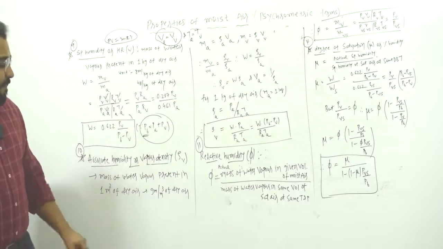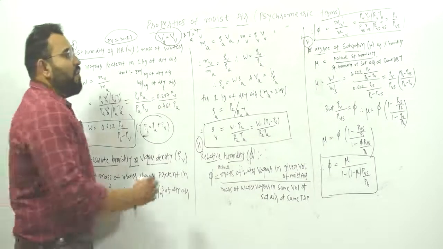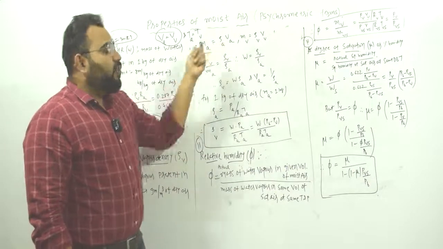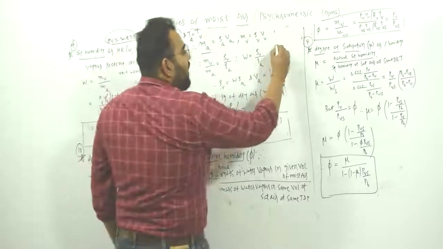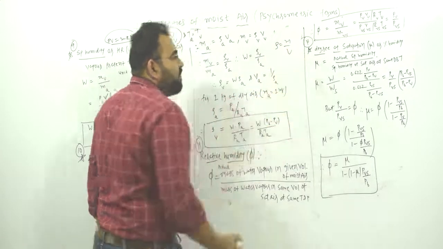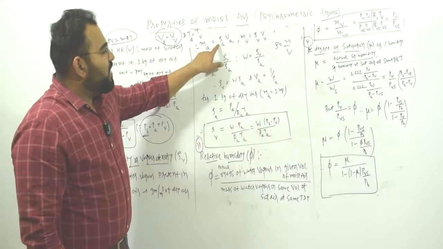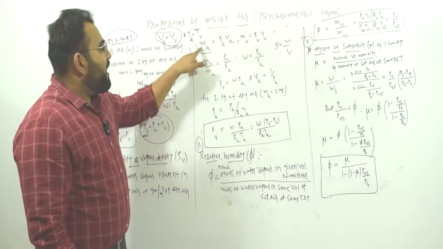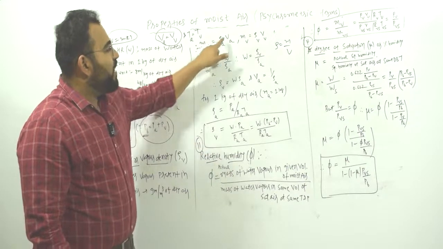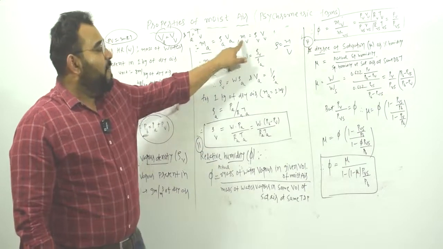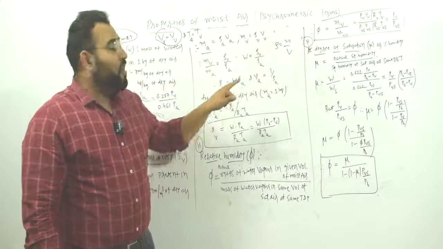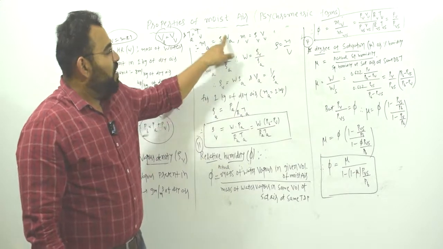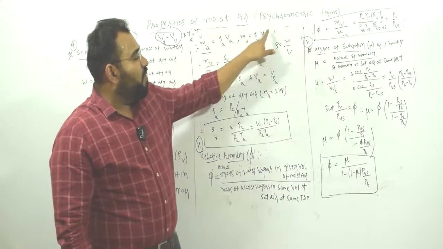So let us find out the equation for this. Can I write Ma is equal to rho A into Va? Why? Because you know that density is equal to mass upon volume. So rho A is equal to Ma upon Va. So Va cancels, Ma equals Ma. Therefore we can write Ma is equal to rho A into Va. Same way for MV, we can write rho V into VV. Okay, so A means dry air and V means vapor. So density of dry air, volume of dry air, density of water vapor, volume of water vapor.